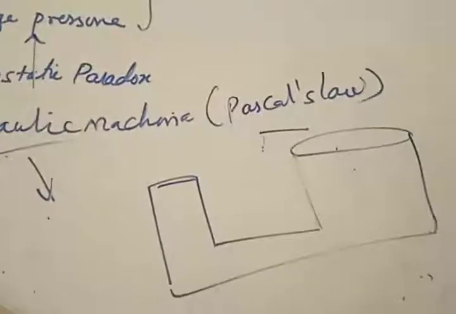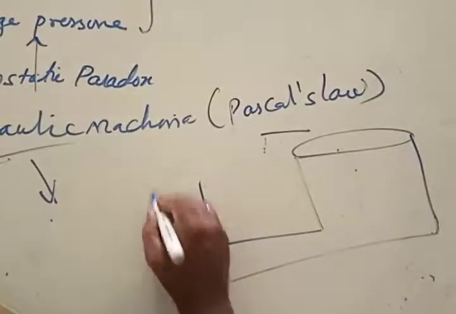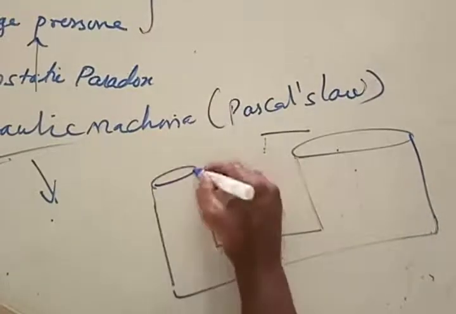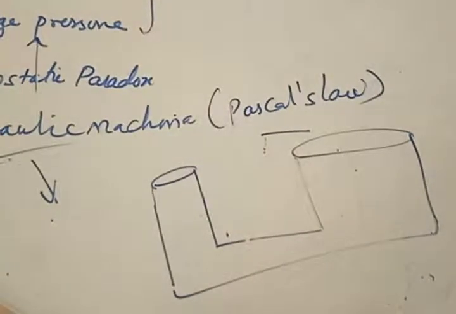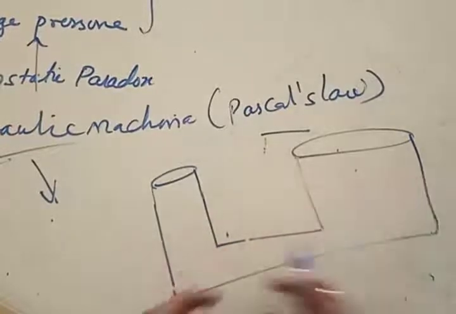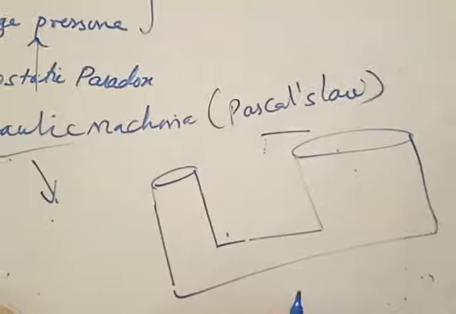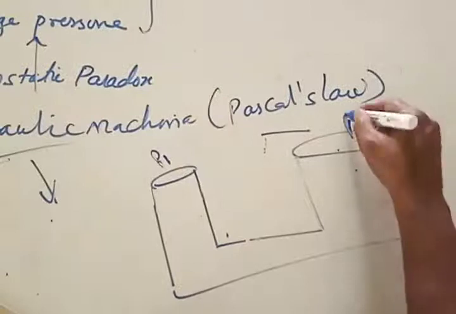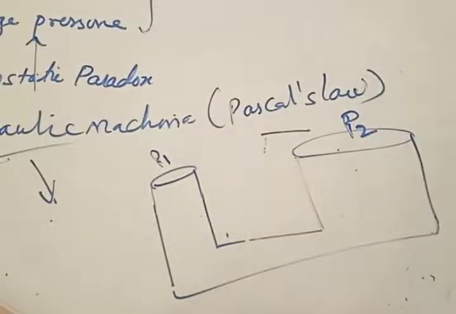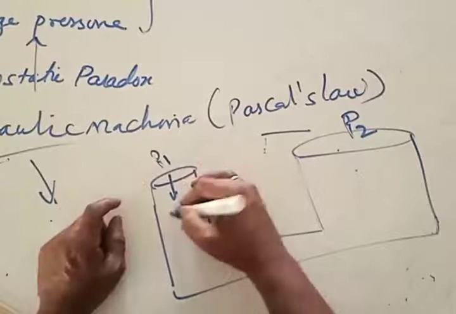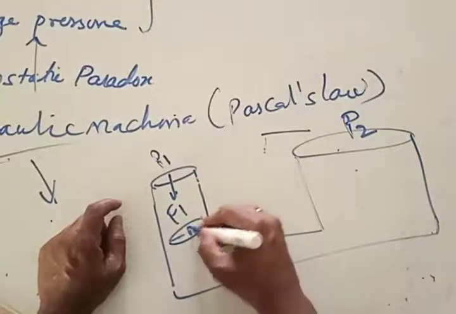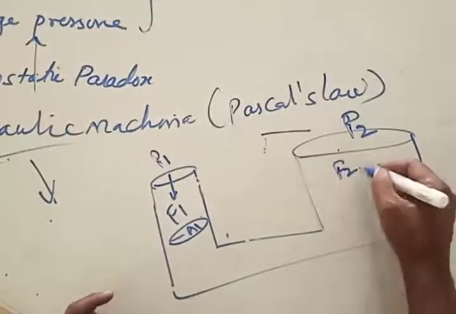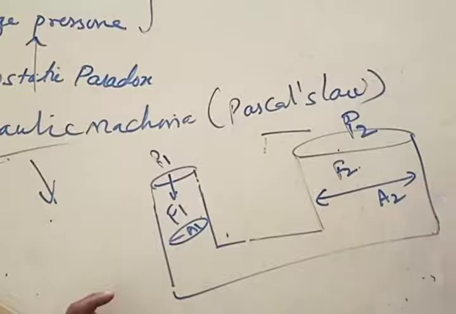A hydraulic machine means something like this. A hydraulic machine consists of two different jars connected by means of a tube, or a U-shaped tube like this. On this side we say the pressure acting is P1, and on this side the pressure acting is P2. Pressure acting on this depends upon the force F1 and this area A1, and pressure acting on the other depends upon the force and the area here.